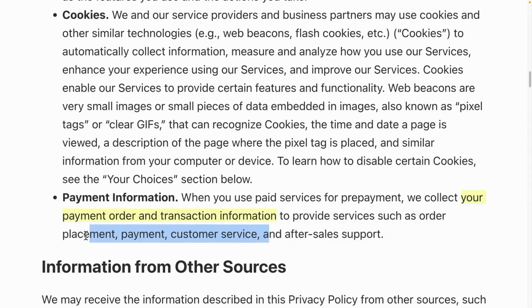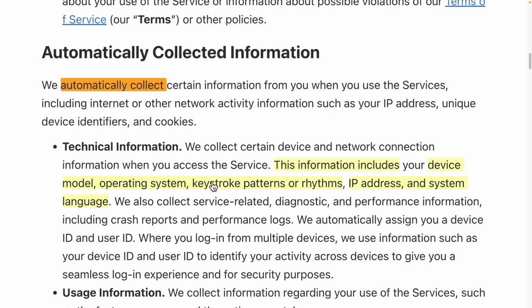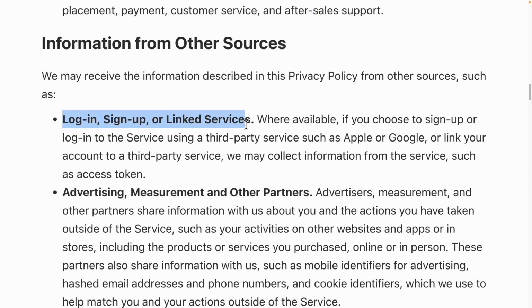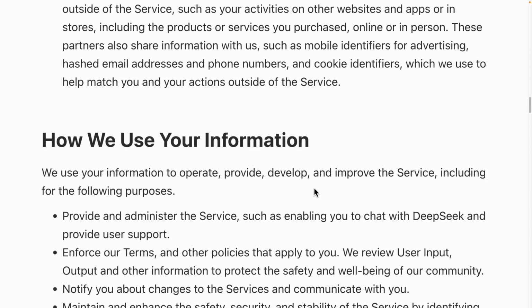While it's understandable that certain data is necessary for processing transactions, they seem to be collecting an extensive range of technical information as well. Although many companies might engage in similar practices, the fact that a Chinese company is doing this amidst heightened privacy concerns makes me feel a bit uneasy. Additionally, they mention gathering data through login, sign-up, connected services, and advertisements to use it for various purposes.